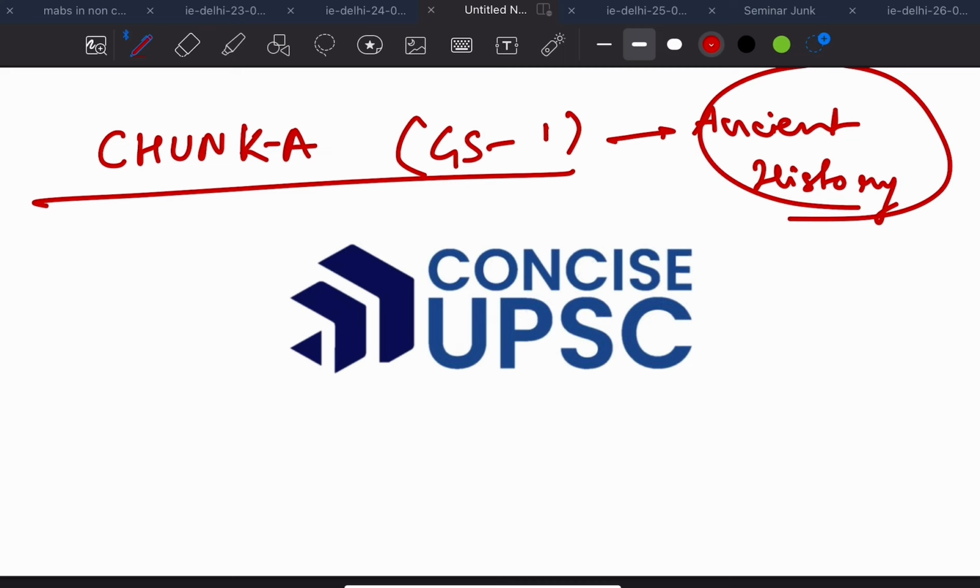Now, talking about the source or book to read about ancient history, it depends on whether you have any previous knowledge or whether you have read ancient history before or not. I designed this course mainly for those people who couldn't qualify prelims this year, those who already have a whole year or more of UPSC preparation. They would have already read ancient history at least once.